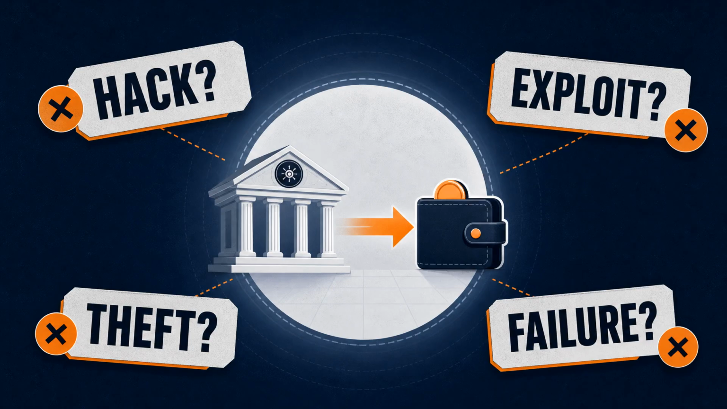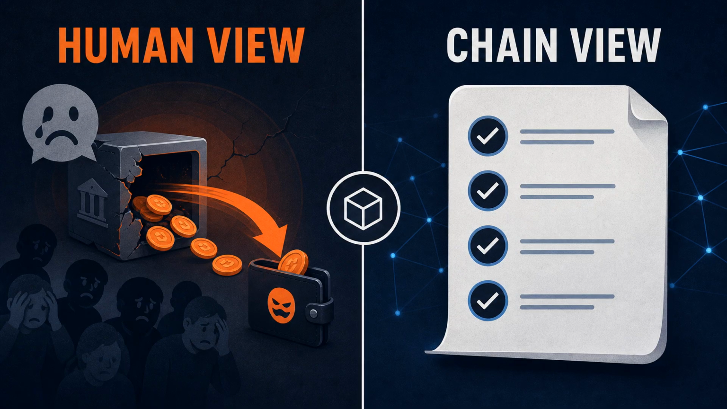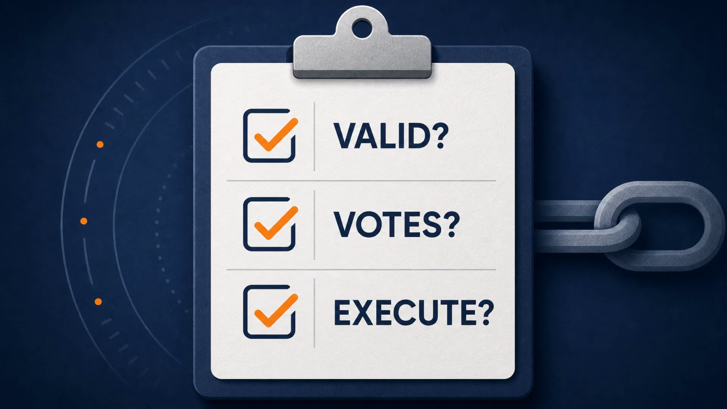This is also why people are debating whether to call events like this hacks, exploits, theft, or governance failures. From a human point of view, a proposal that moves the treasury to an attacker's wallet is obviously harmful. From the chain's point of view, the question is narrower. Was the proposal valid under the rules? Did enough voting power approve it? Did the execution conditions pass?